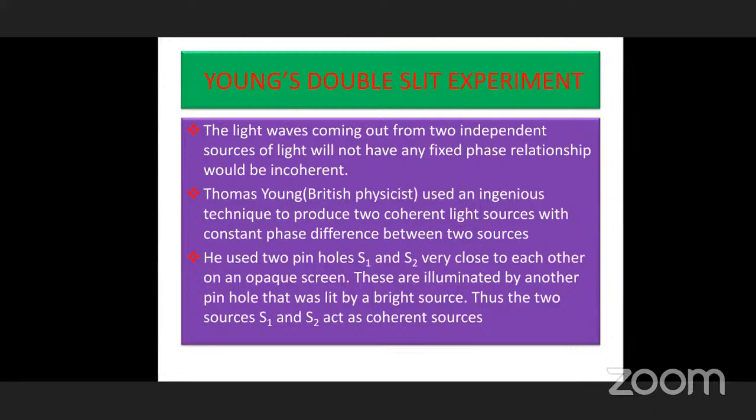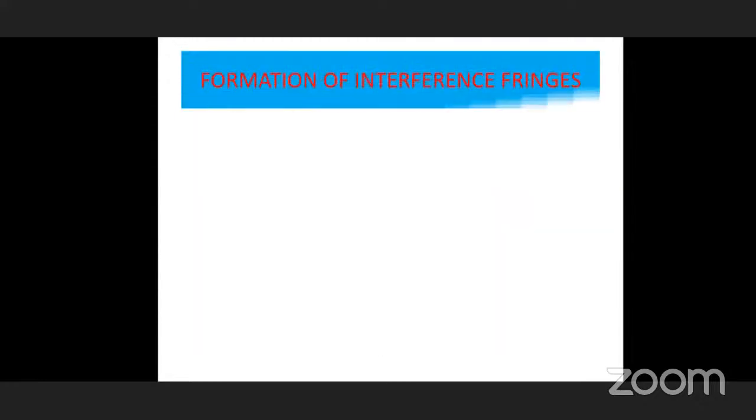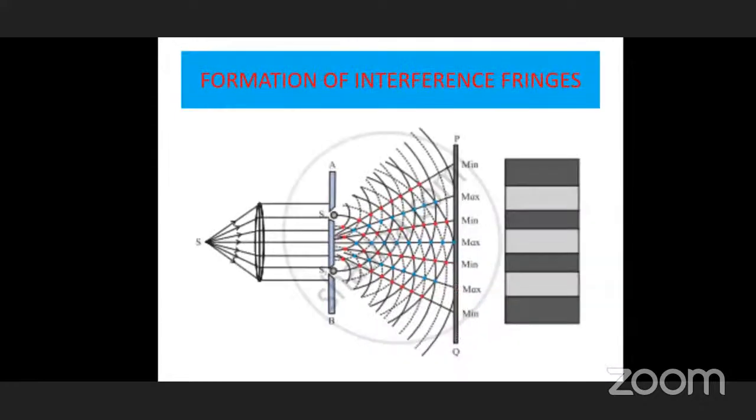So lambda is the same, the wavelength is equal, and the frequency is also the same. We are not sending light through S1 and S2 at different times; it comes out at the same time. So the waves produced from S1 and S2 are in the same phase, and a constant phase is maintained throughout their journey. Now you can see the formation of interference fringes.